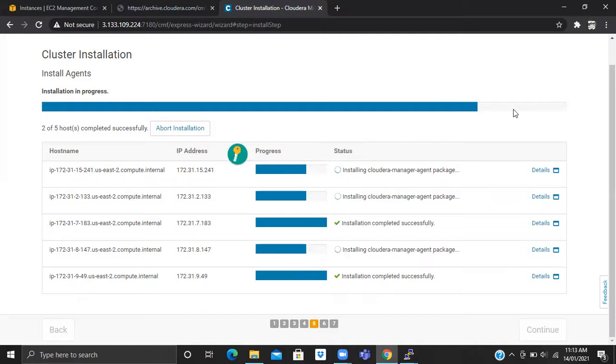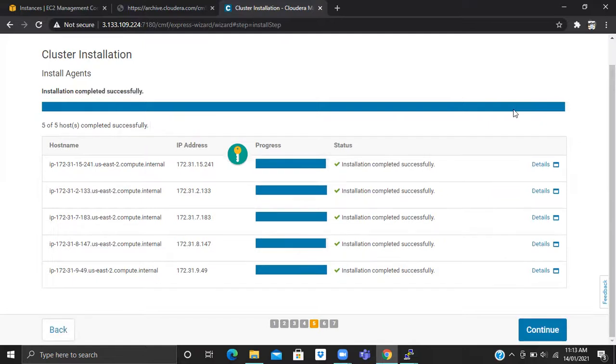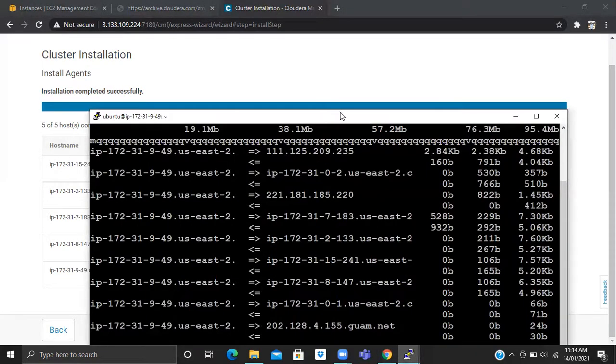Just like AWS, do we have an option in Cloudera Manager to rename them? No, renaming the IP addresses we cannot do. We can give the host name, but it's a very tricky process.